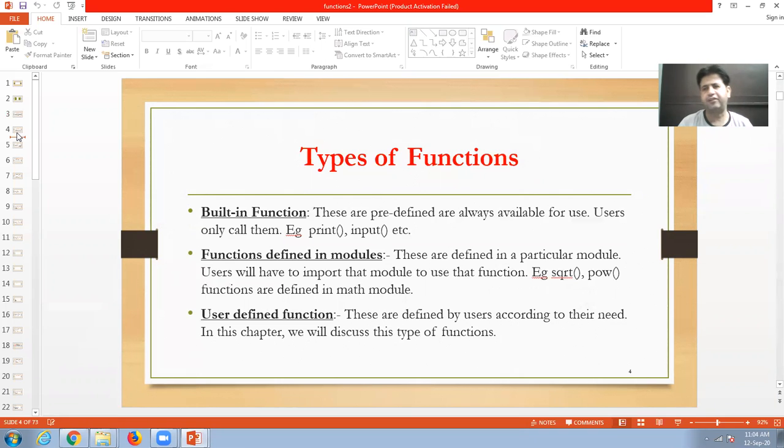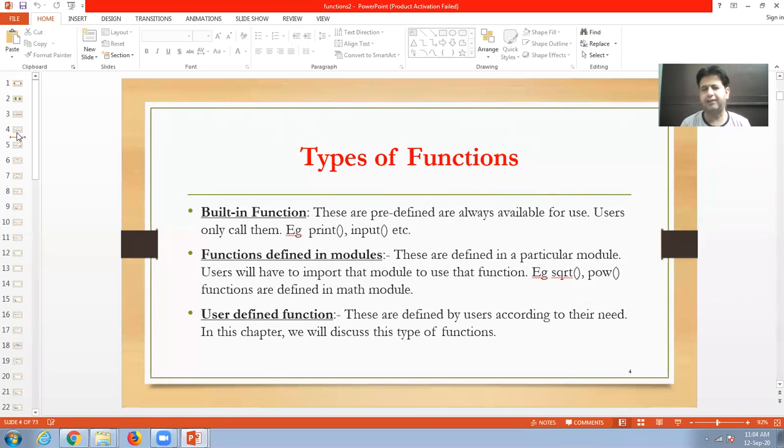Python functions are of three types. Built-in functions. These functions are predefined. They do not require any type of module. For example, when we use the print statement, when we use the input statement, these are predefined. We use them. We are not defining them.